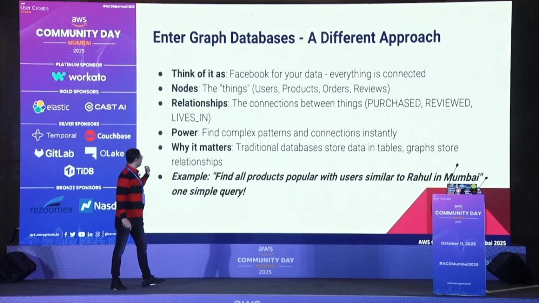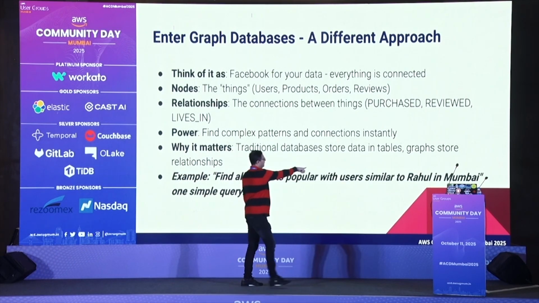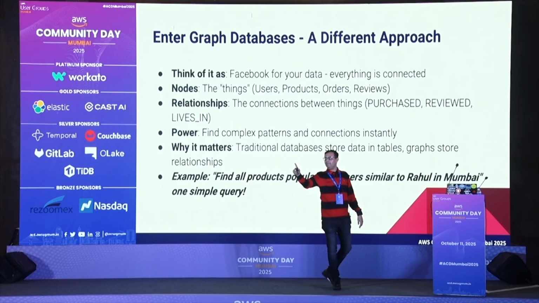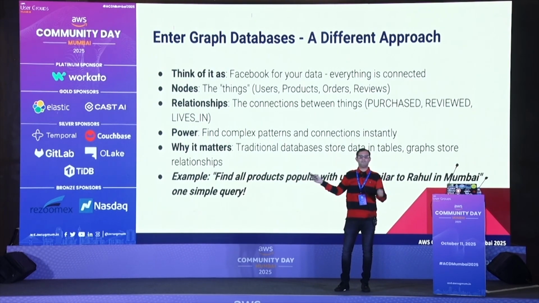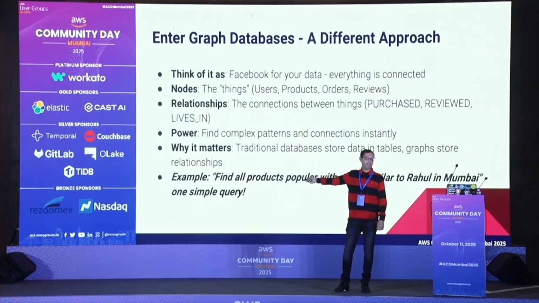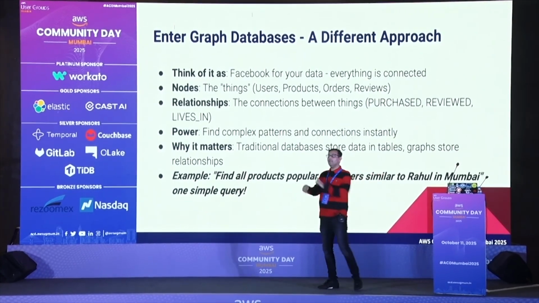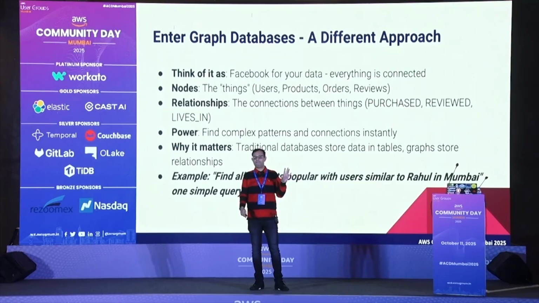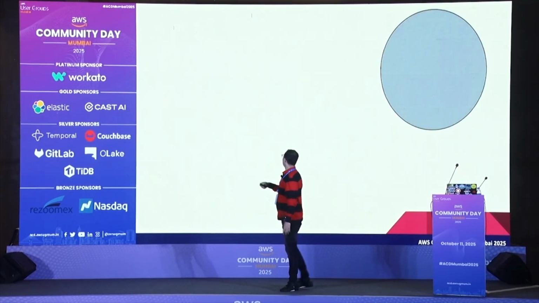Let's see an example now. If I want to find all the products popular similar to Laurel and Mumbai, that first simple query I can do very easily with three lines of statement in the graph query. I don't have to do so many complex things, which we did earlier in five steps. That's as simple as that. I'll show it with a demo, it will be easier.